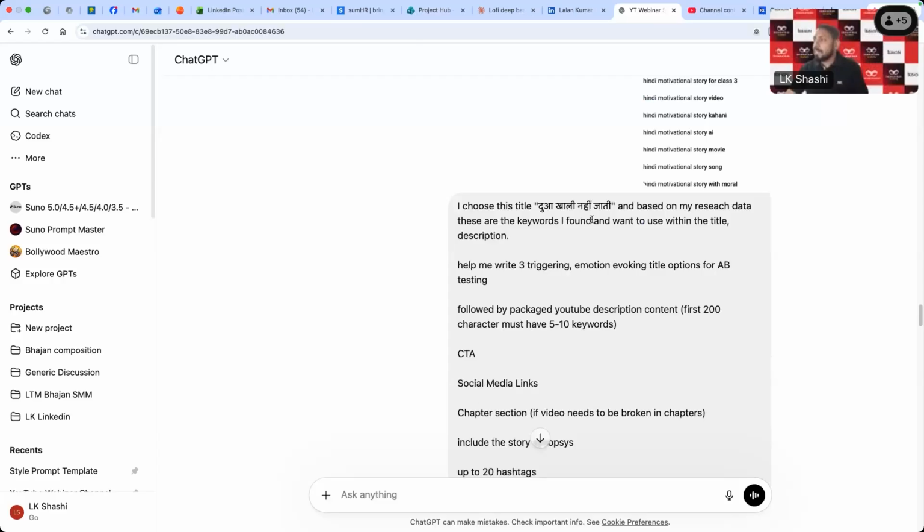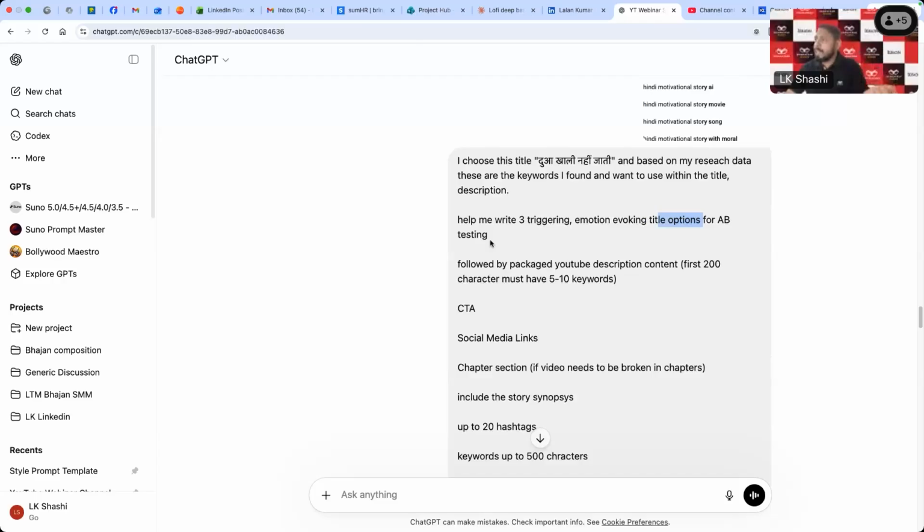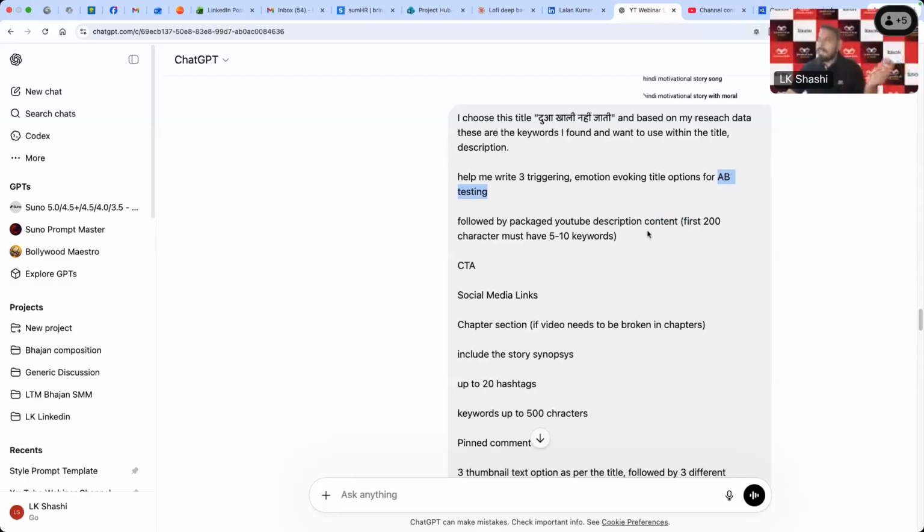I also gave the requirement for how many characters there will be in the keywords and everything. I need the CTA. I can also add the social link if I have. I also want to break the video into chapters if it allows.